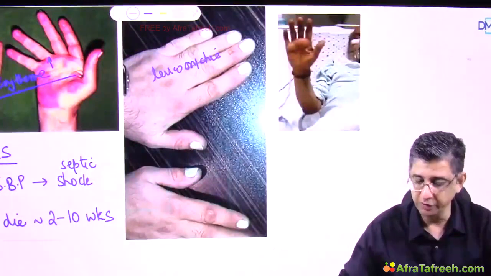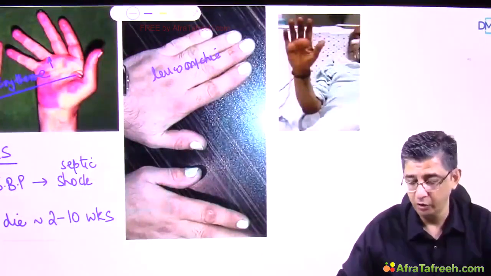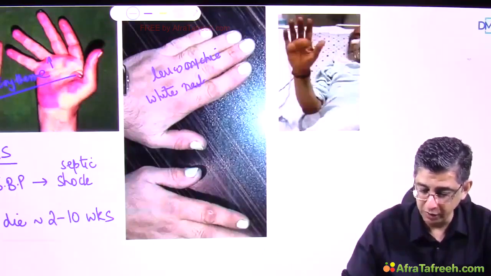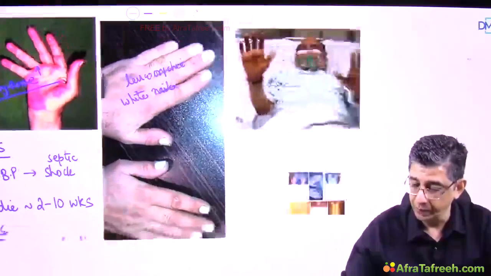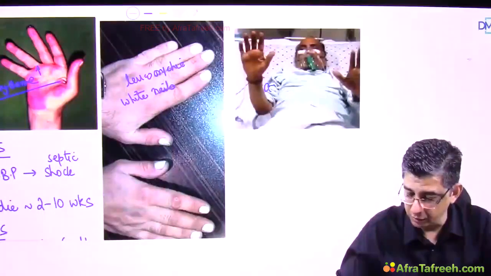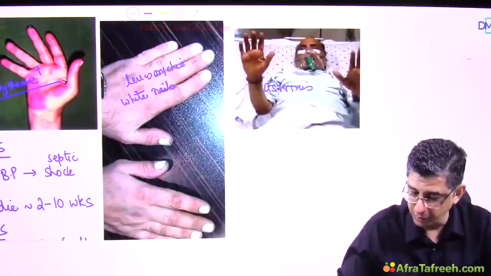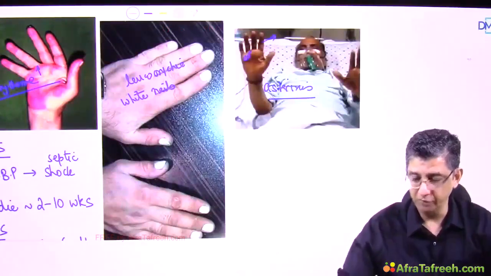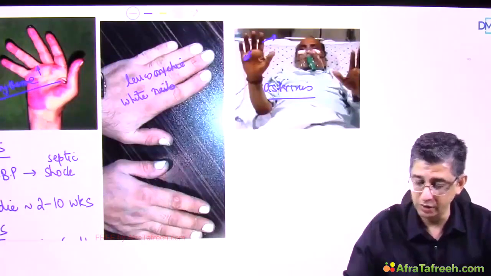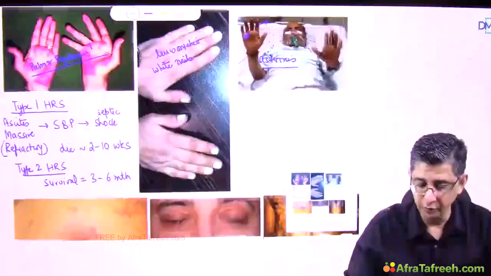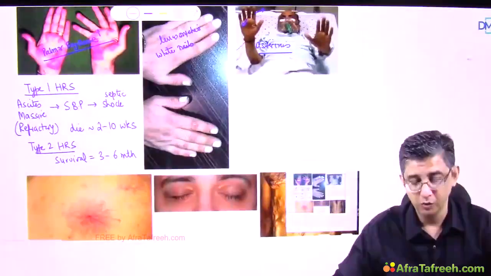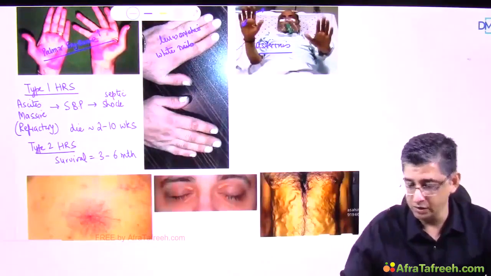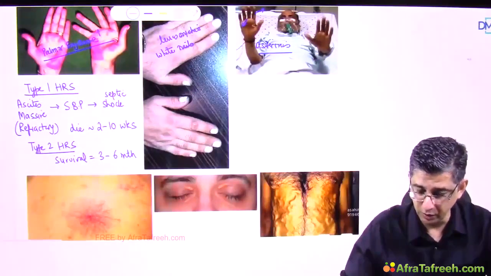So I'm pointing towards the findings that would be noticed in the hands of patients who are having stigmata of chronic liver disease, and these patients will then deteriorate into hepatorenal syndrome. You can see that here I have shown a presentation of a patient in whom we have made him outstretch his hands, and the patient would be having a definitive hepatic flap, that is asterixis, which would be a very reliable feature of metabolic encephalopathy. So features in the hands of these patients are palmar erythema, white nails, asterixis, and you can also get clubbing in the patient.